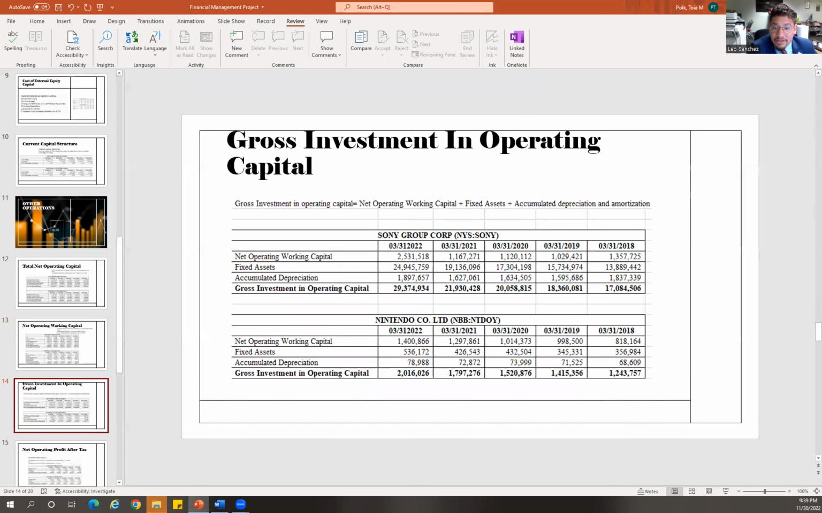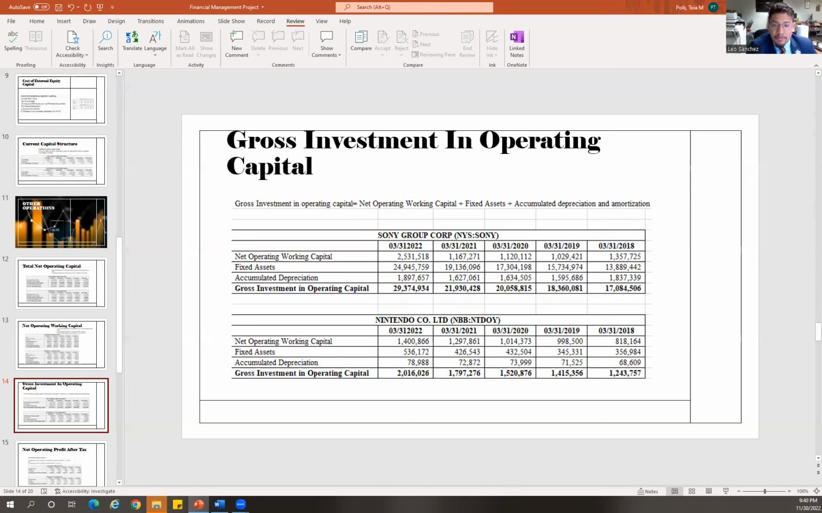Now, the gross investment in operations capital is described as a capital expenditure to lease, improve or acquire property to be used in operating a business. We can calculate the gross investment in operation capital using the following formula: gross investment in operation capital is equal to the net operation working capital plus fixed assets plus the accumulated depreciation and amortization.